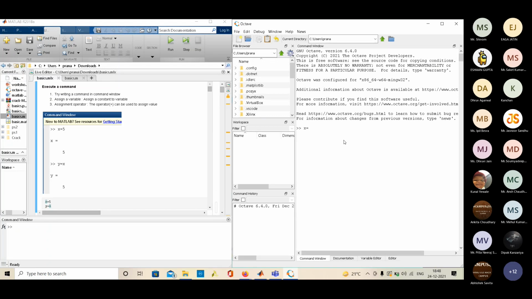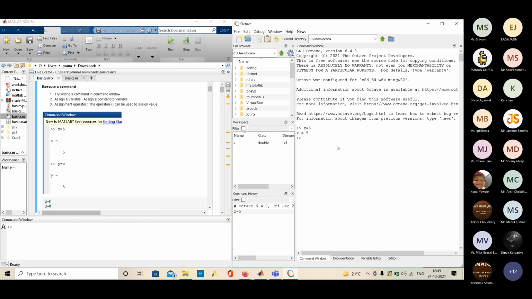If we simply write x = 5, it executes a command. When we do this, a variable named x is created in the workspace. The x that we wrote here is stored in the workspace as a variable, as we can see in this workspace over here. And there is this command history.